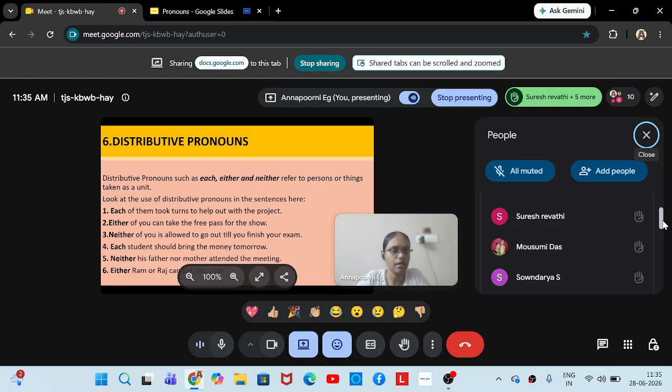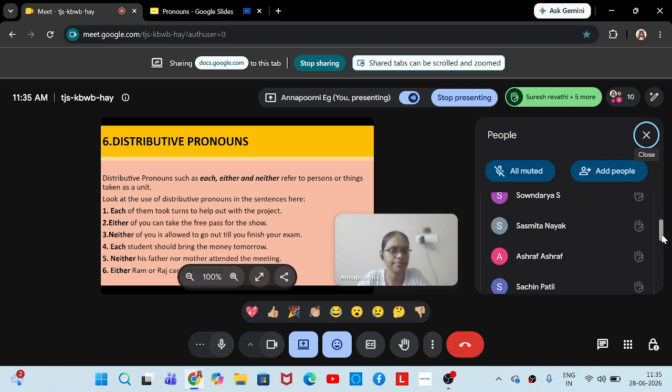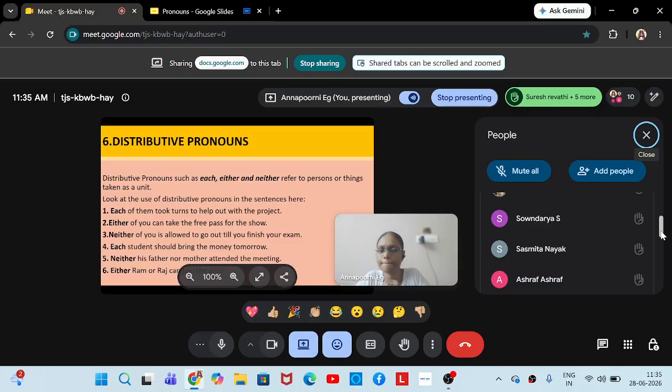Now fourth one, Soundarya. Each student should bring the money tomorrow. Each student means every student should bring the money tomorrow. This applies to all the students in the class. Shreya, fifth one. Neither his father nor mother attended the meeting. Meaning to say his father and mother, both of them did not attend the meeting.